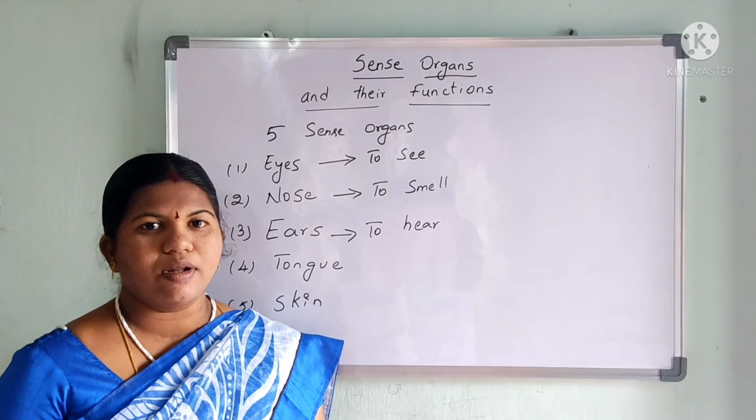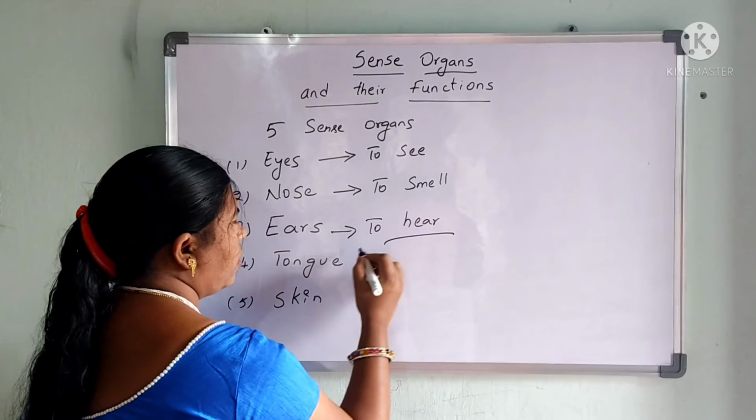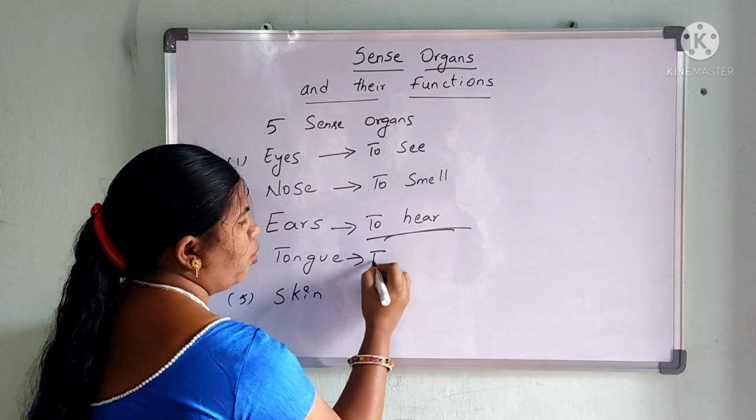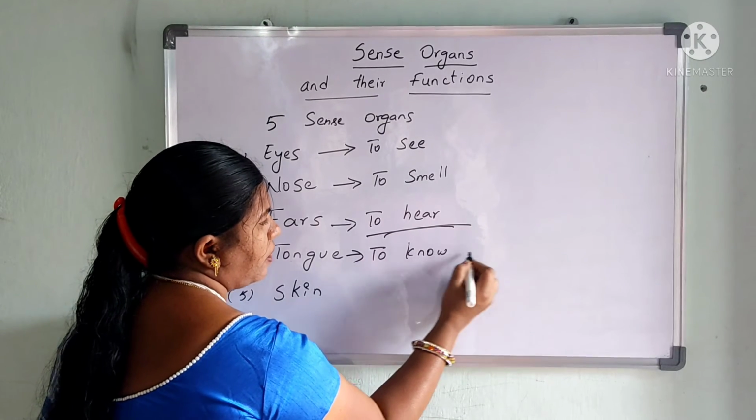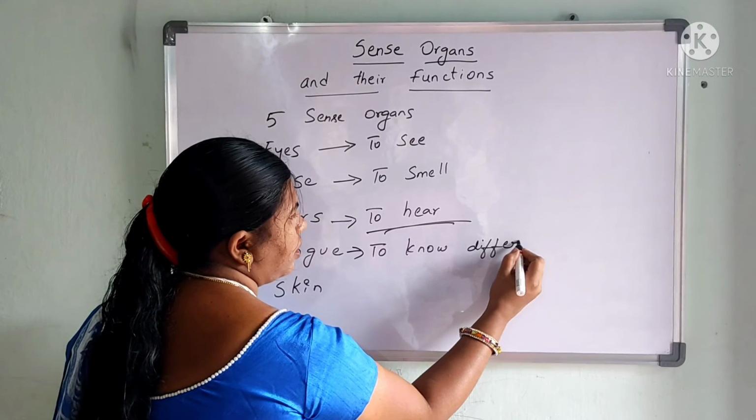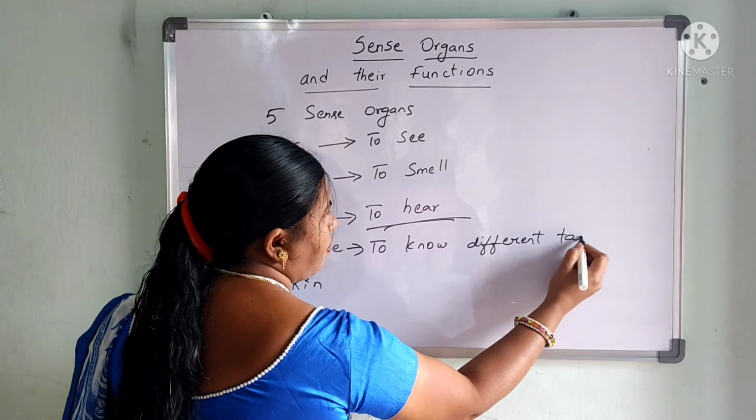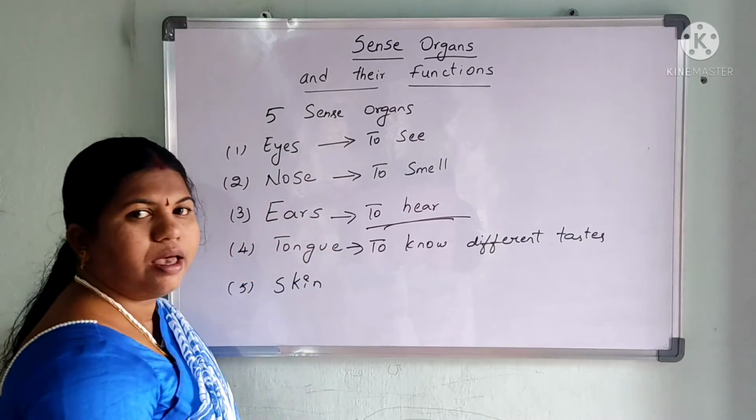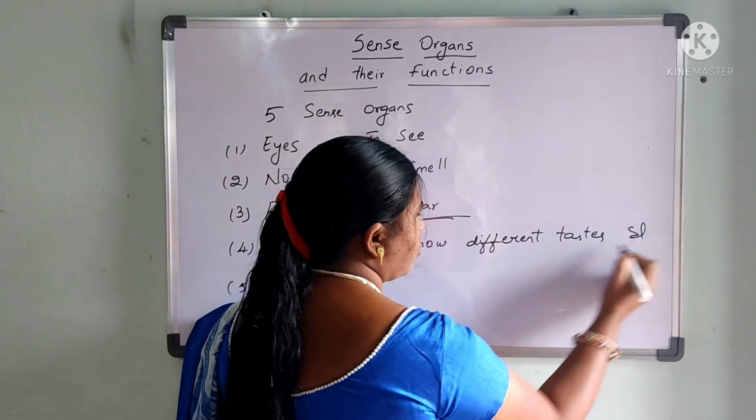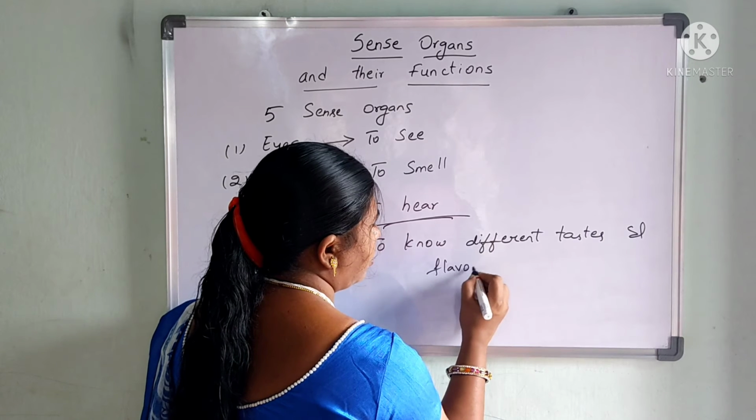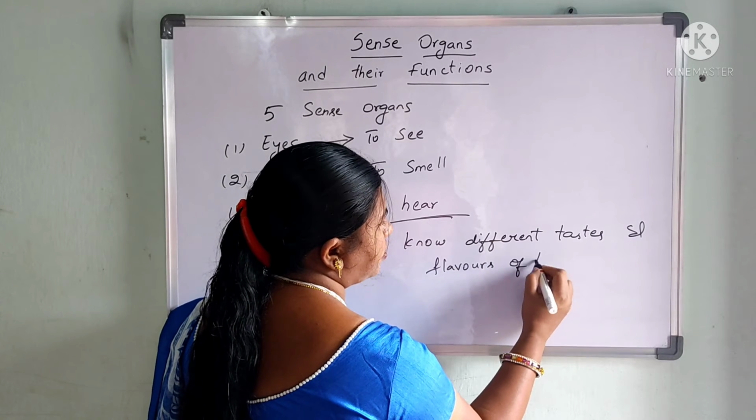Our next sense organ is tongue. So tongue helps us to know different tastes, okay, and flavors of food items.